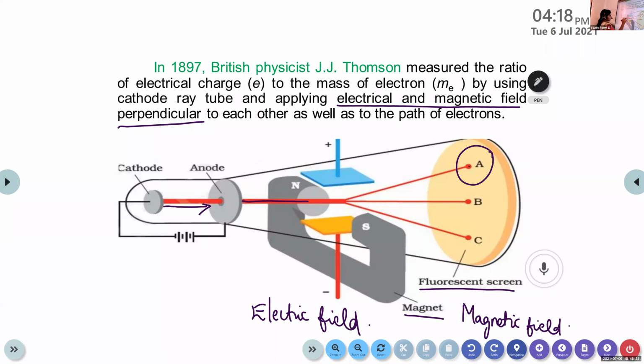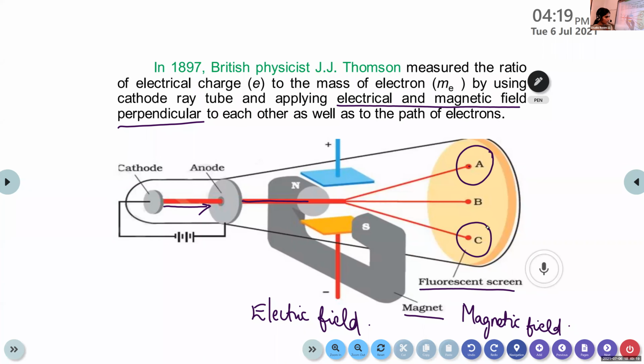So it usually travels in a straight line. By the application of electrical field, this path is deflected and it is spotted at position A. Then after applying magnetic field, it will again deviate the path and another spot is located, that's the position C. On applying electrical field, it's deflected from the straight line and this spot A is obtained. And when applying the magnetic field, the straight line is again deviated and spotted at C.